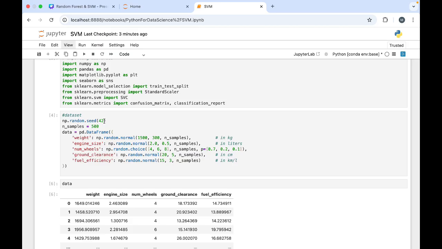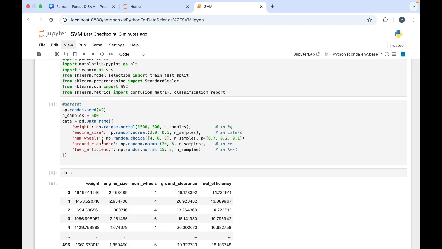I have created this because I want to take random values. All the time we have been giving values, but here there is going to be a twist: they are going to be random values. The weight is going to be in kg, the engine size in liters, and all the other things I have mentioned over here.